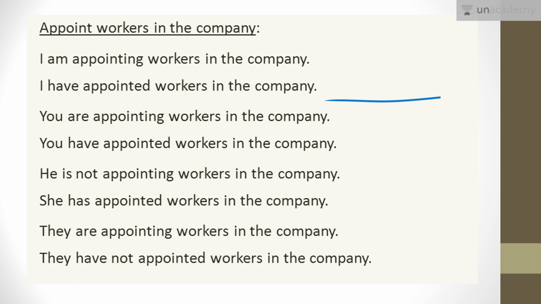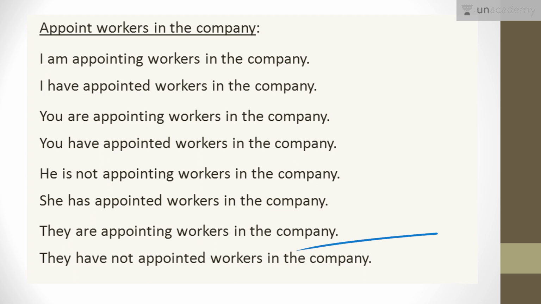Now if I am to say to you, how will I say? You are appointing workers in the company. When the work has been done, you have appointed workers in the company. Appoint is the action and appointed is the third form. So you have appointed workers in the company. Similarly, he is not appointing workers in the company, but she has appointed workers in the company. They are appointing workers in the company.